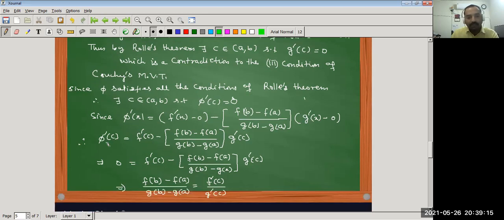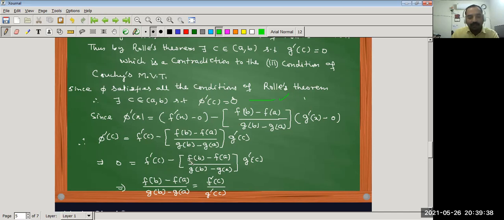At x is equal to c, this is phi dash c equal to f dash c minus (f(b) minus f(a)) upon (g(b) minus g(a)) into g dash c. And phi dash c equal to 0. So by this equation, f dash c minus (f(b) minus f(a)) upon (g(b) minus g(a)) into g dash c is equal to 0.